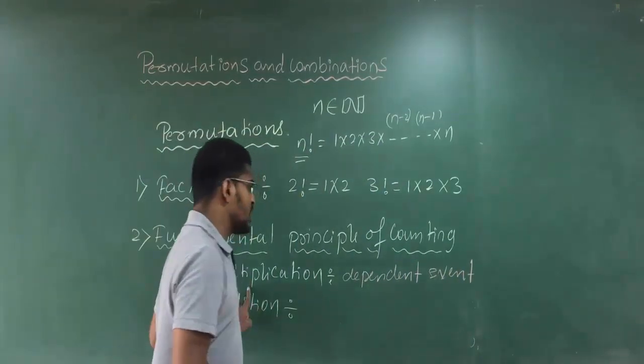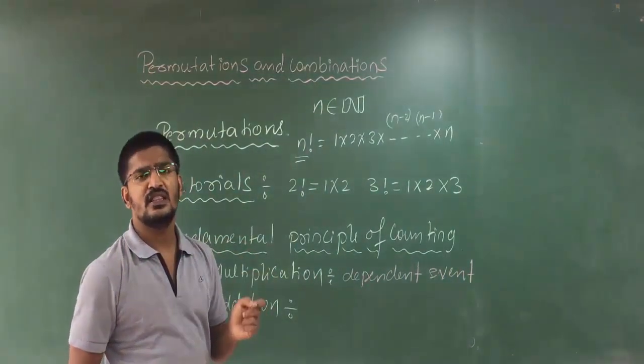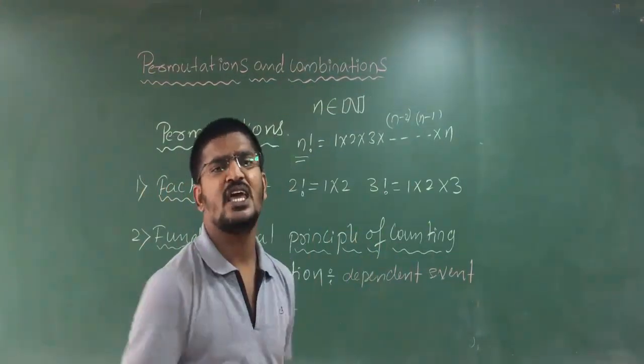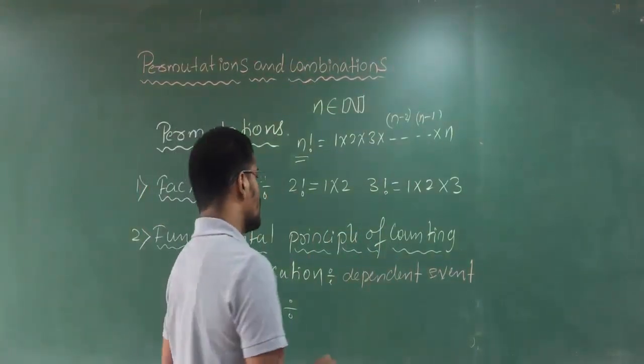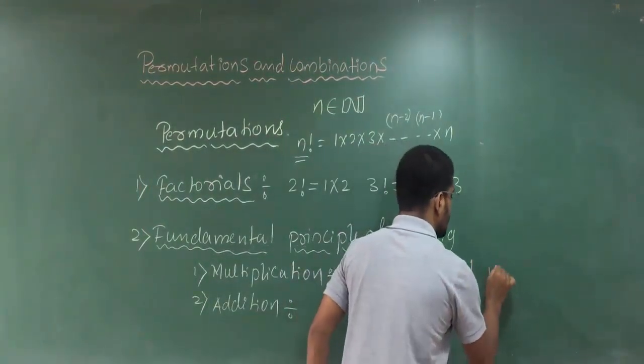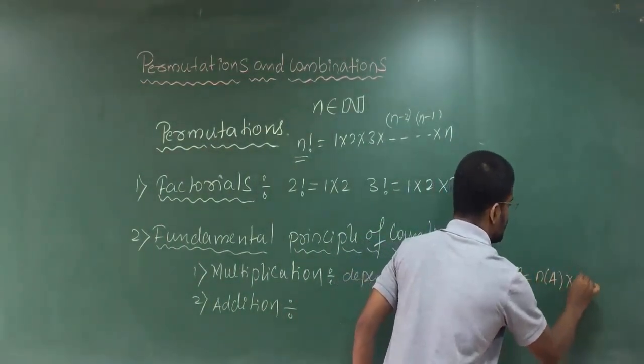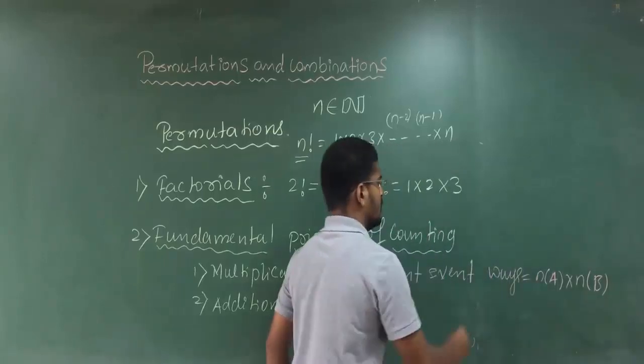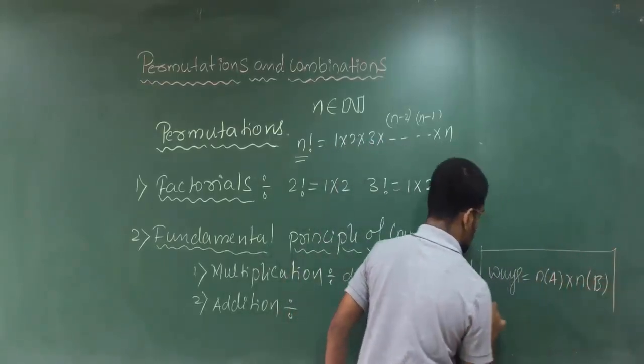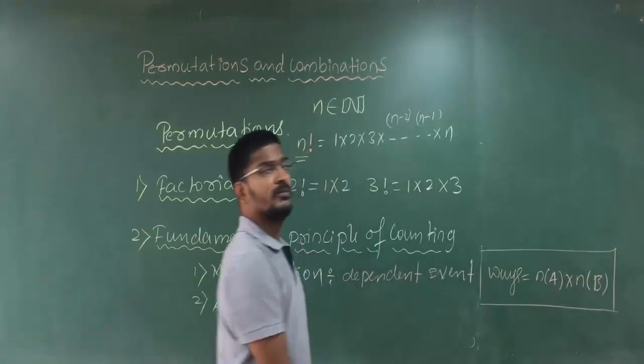So for the multiplication, the event has to be dependent. Event B must depend on event A. So for that reason, the number of ways will be equal to n of A into n of B.